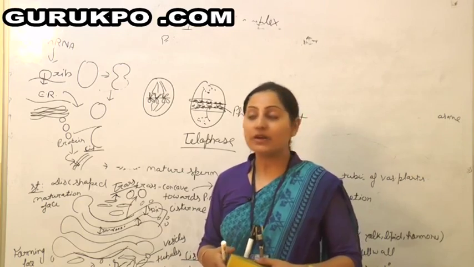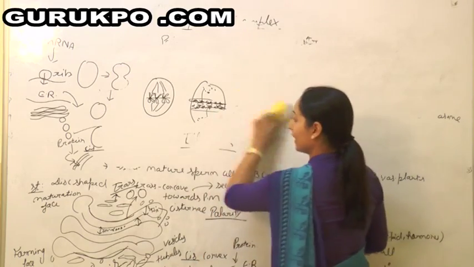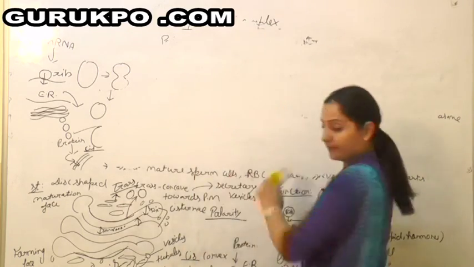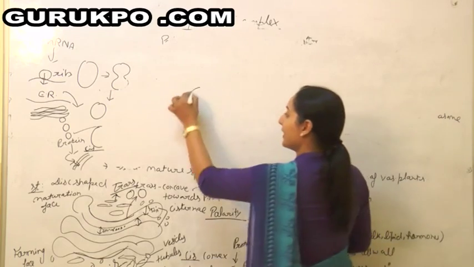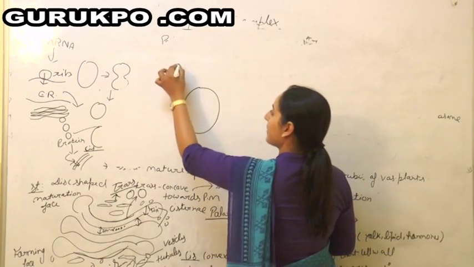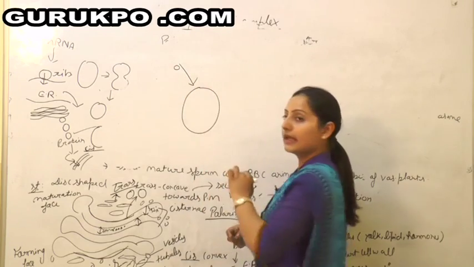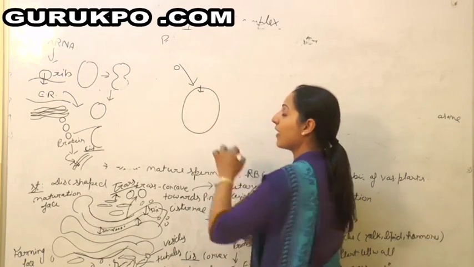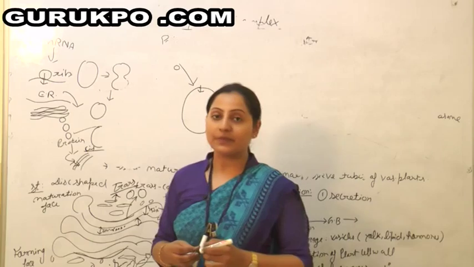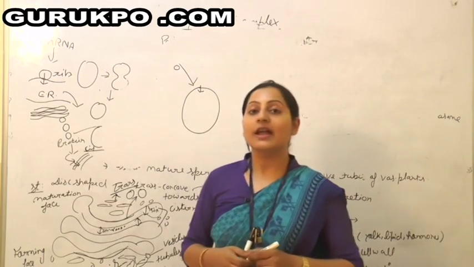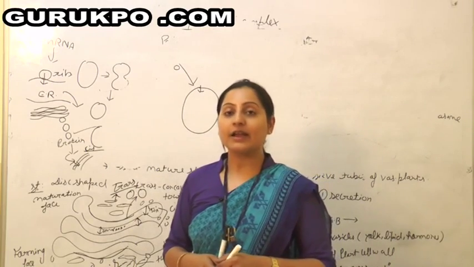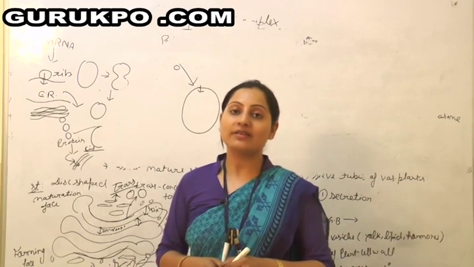So what is the primary lysosome? Like this is the cell. Whenever any foreign substance comes from outside the cell, it enters the cell in the form of either a phagosome or a pinosome. If the substance is solid, it is called a phagosome, and if the substance is liquid, it is called a pinosome.